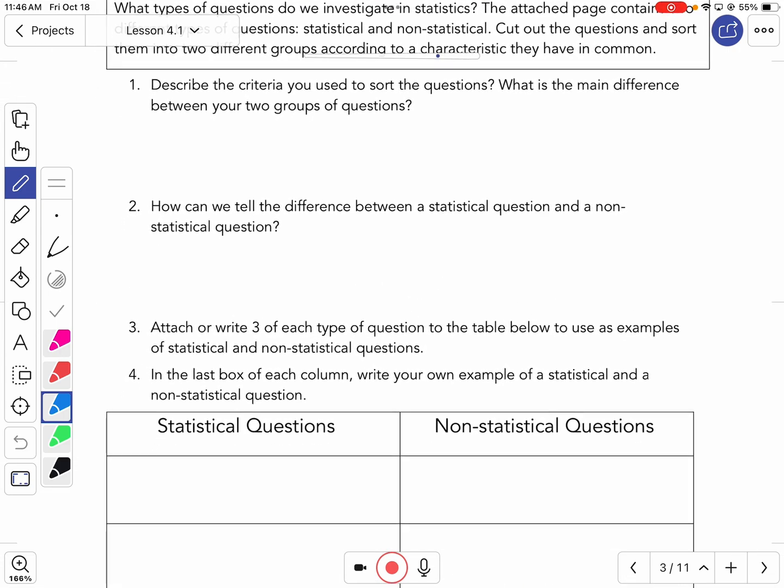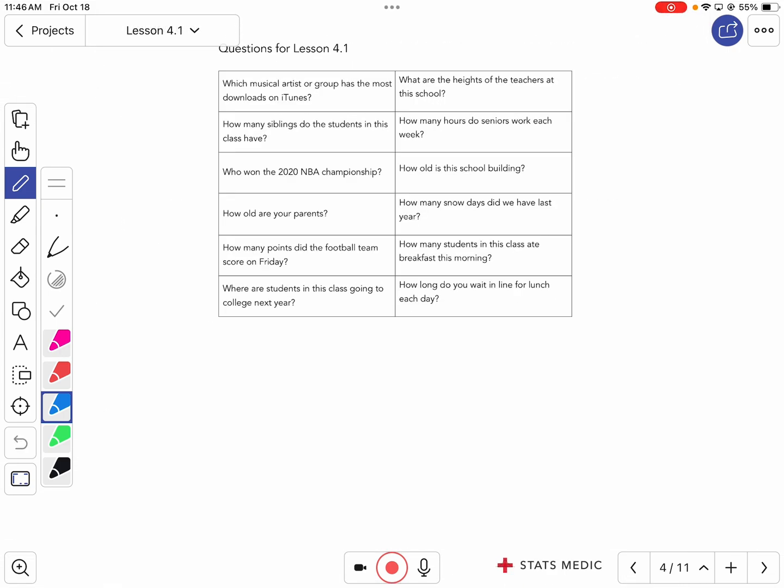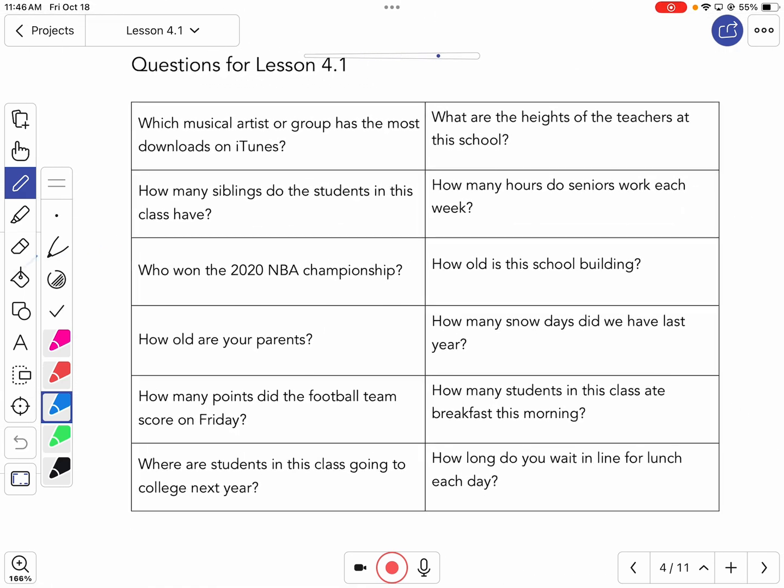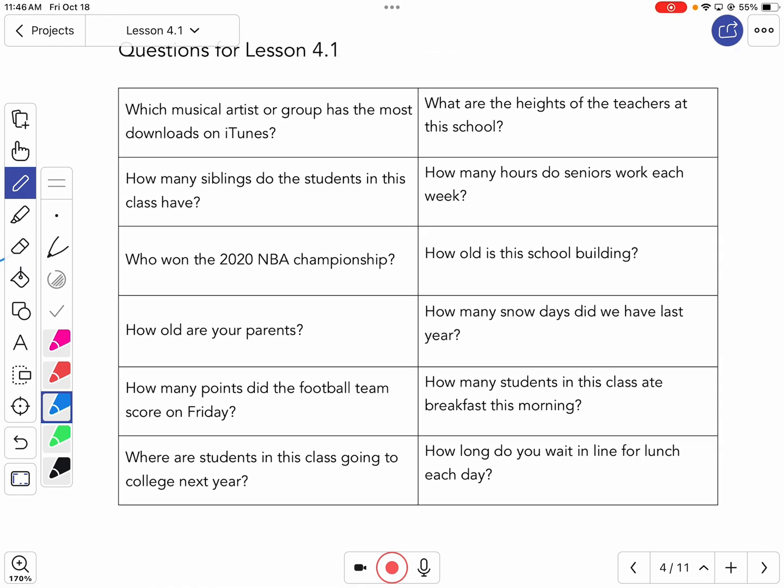Okay. So I want you to flip through over here to your notes so you come to this set of questions. It may be on the next to last page or the last page. I can't remember. All right. So it's just some questions, and these questions can be sorted into two different groups. So I want you to take a look at some of these questions and let's see if we can figure out how I could group them together.